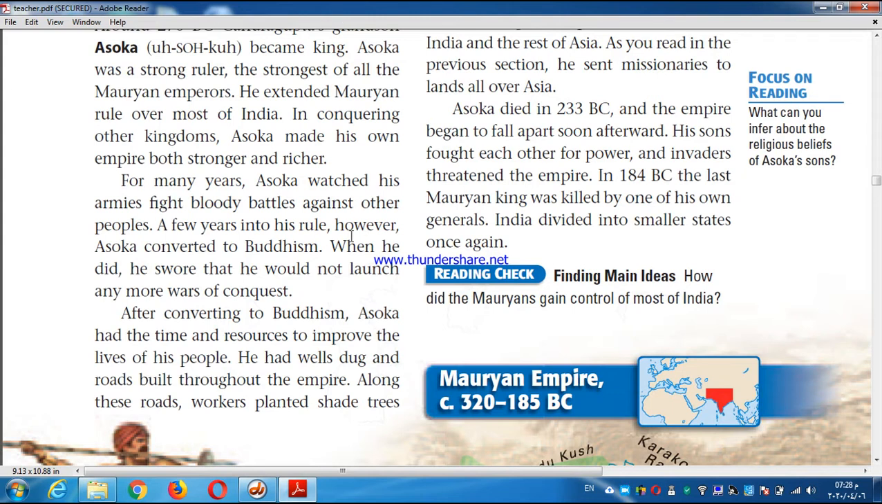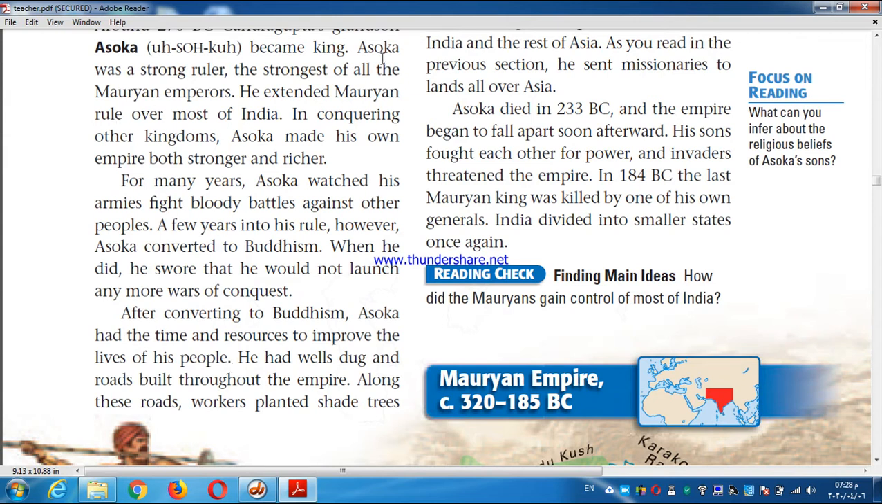So his main task was to build the Indian people and let them be strong, and they started to send religious men out of India to make the Buddhist religion spread all over Asia. After Asoka died, what happened? After Asoka died in 233 BC, his sons fought each other.